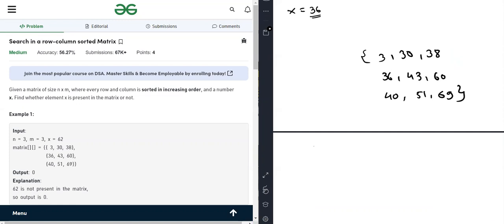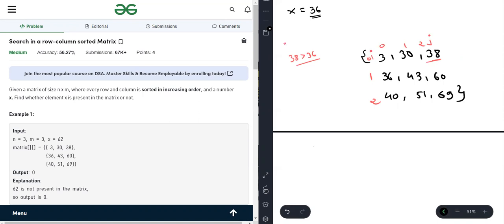So what method or solution did I tell you here? I told you that we are using a two pointer approach. Let me give you the indexes also. We are first checking for i, j. Let's say i, j is 38. We are checking whether 38 is greater than 36.